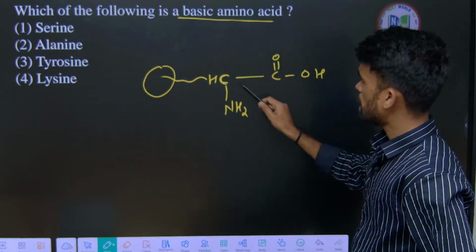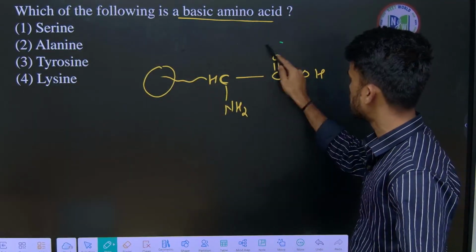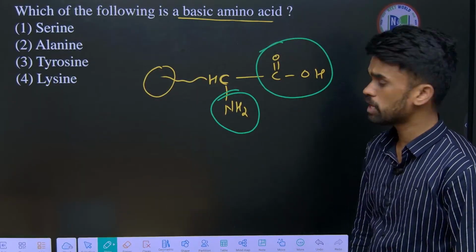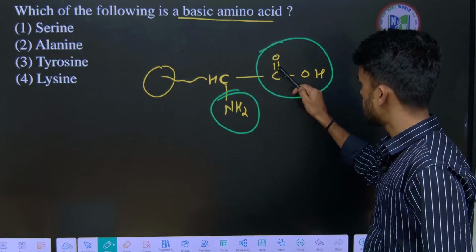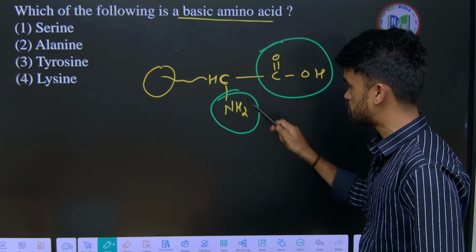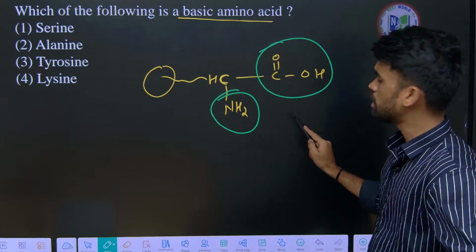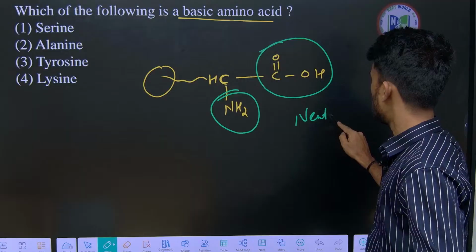Amino acids contain one carboxylic functional group and one amine functional group. If the ratio of carboxylic groups to amine groups is 1:1, we can say it is neutral.